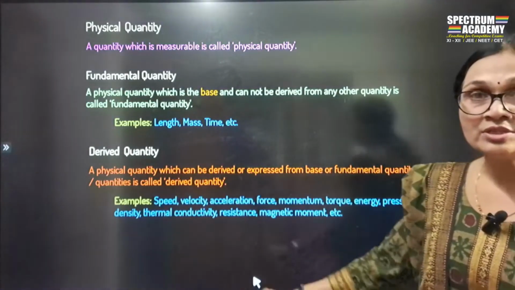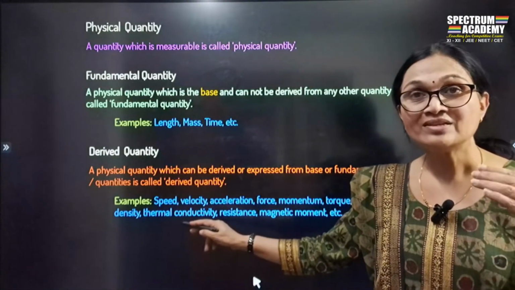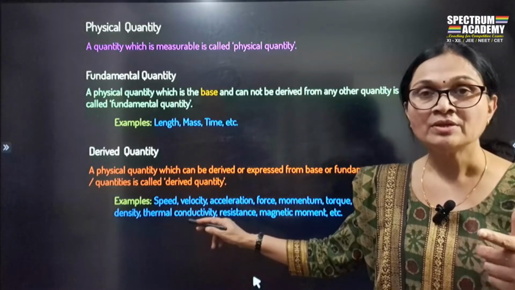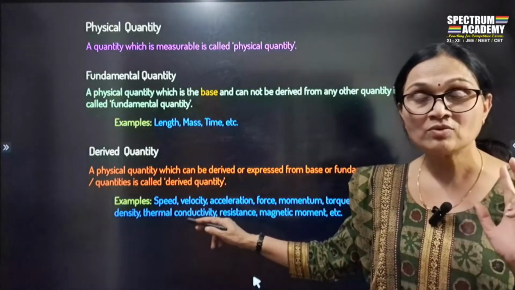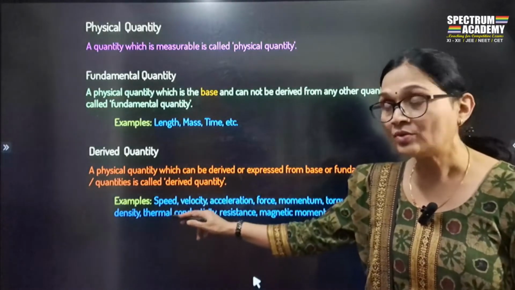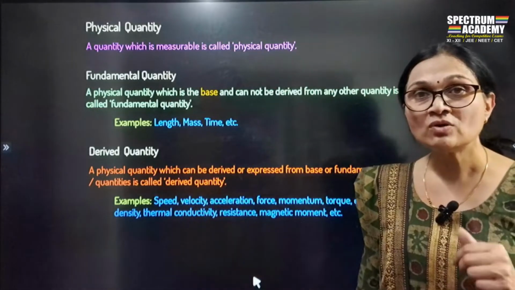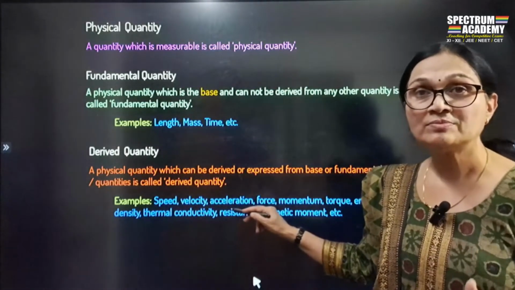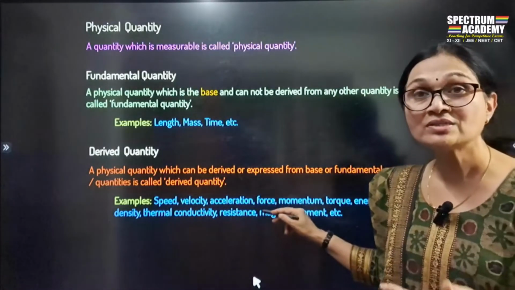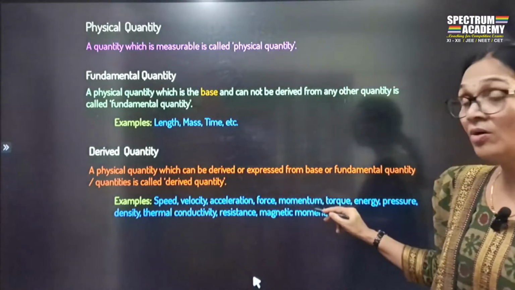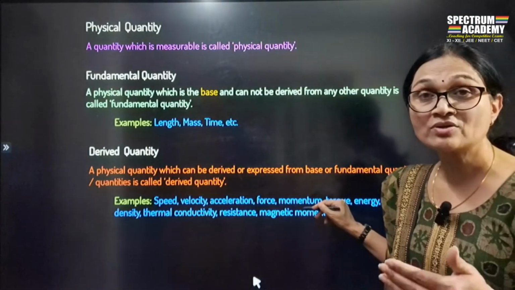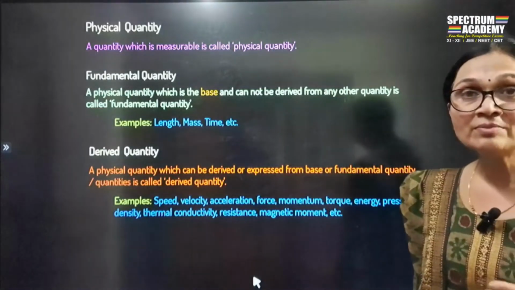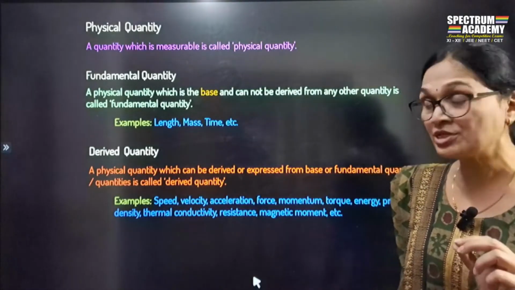Examples are these. What is the formula for speed? Distance upon time. It requires distance, it requires time. Therefore, it is dependent upon two fundamental quantities. It's a derived quantity. Velocity is what? Displacement upon time. Or acceleration, velocity upon time. Or force, mass into acceleration. Or momentum is a product of mass and velocity, so m into v. Then torque is nothing but force into time, so f into t.